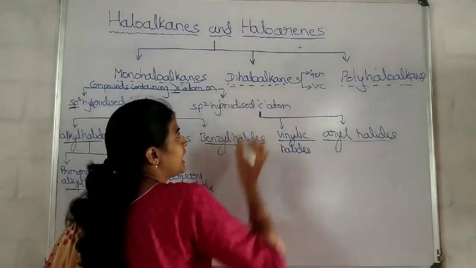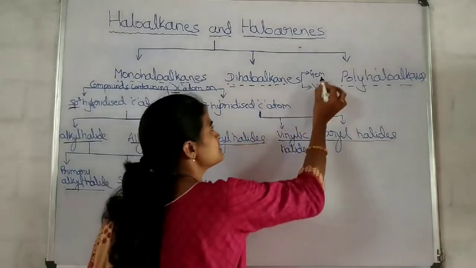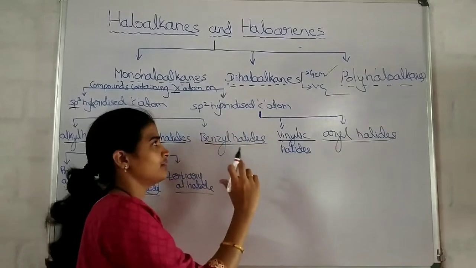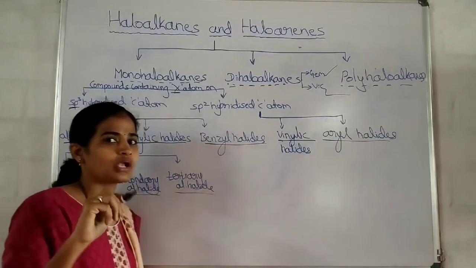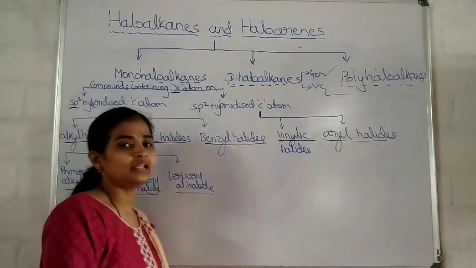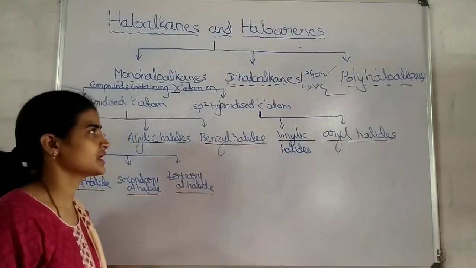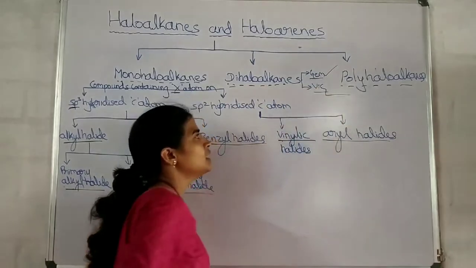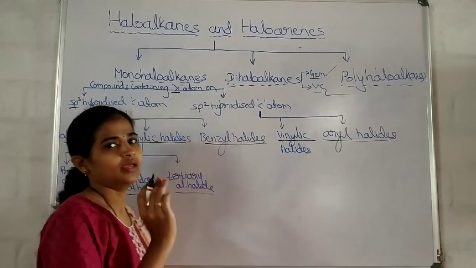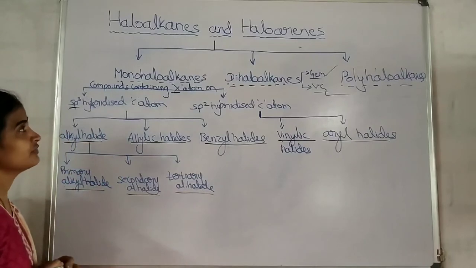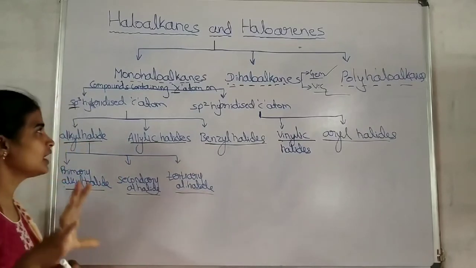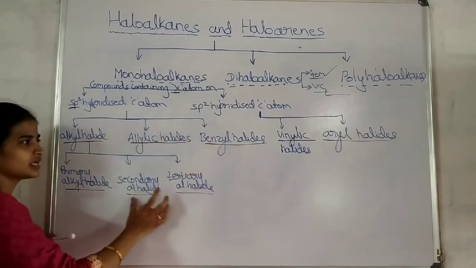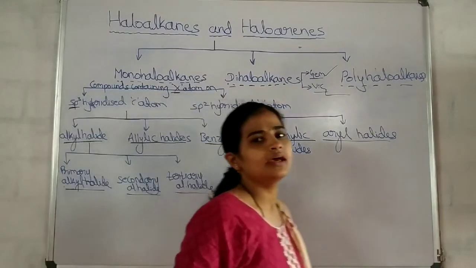Okay, and dihaloalkanes are classified as geminal dihalides and vicinal dihalides. In short, I have written here. In the first PUC you have studied what are geminal halides and vicinal dihalides. That also we will discuss again here. This is regarding the classification of the haloalkanes and haloarenes. Now let us study one by one. What are alkyl halides, allylic halides, benzyl halides, primary, secondary, tertiary, vinylic halides and aryl halides.